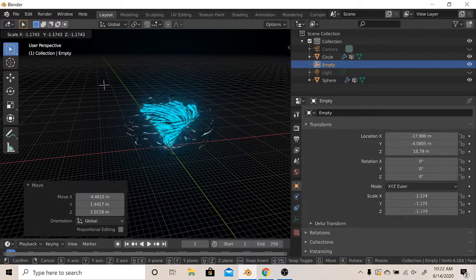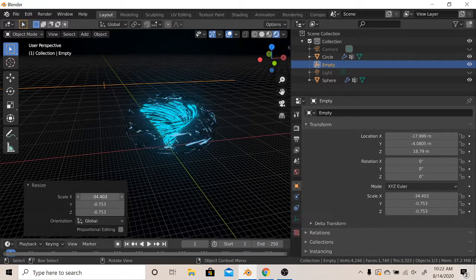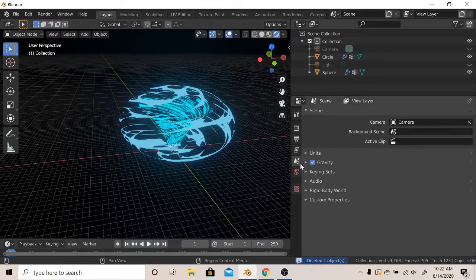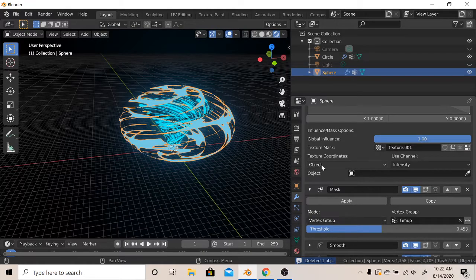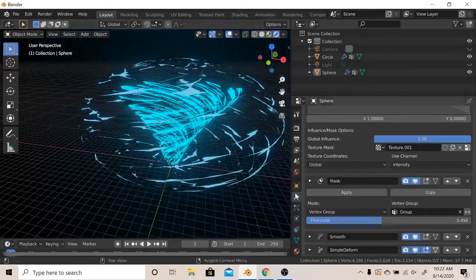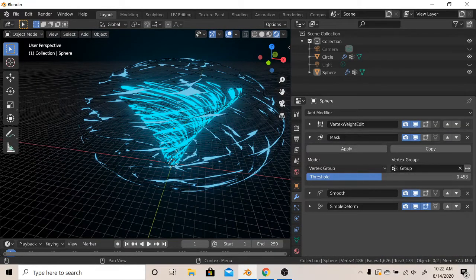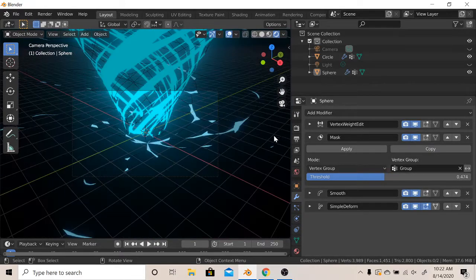Let's scale it down. Oops, I can scale it more down. Oh well. Let's delete that and add object and global. Oh boy. Threshold. Now there we go. The camera.